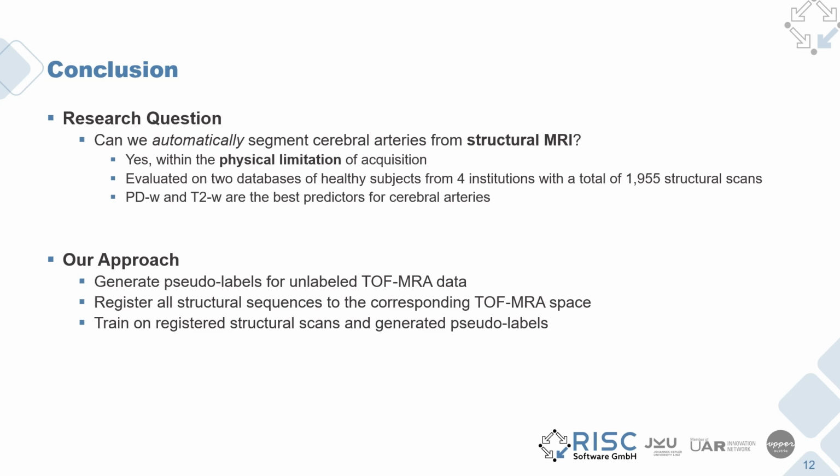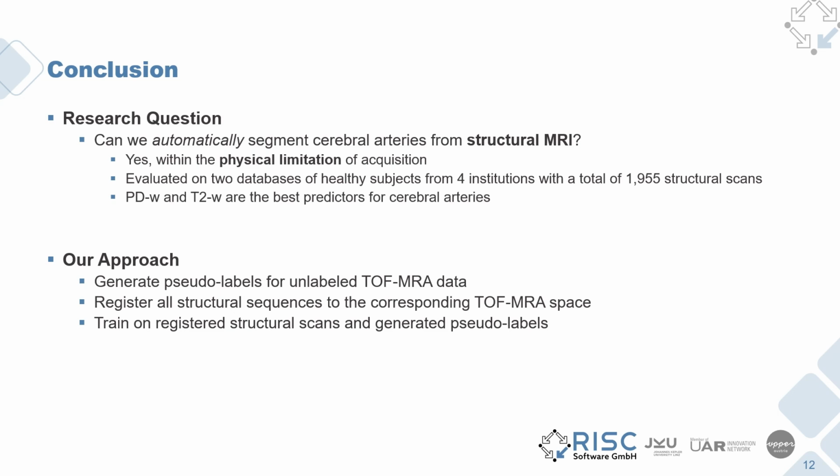We've evaluated our method on 2 databases of healthy subjects from 4 different institutions with a total of almost 2,000 structural scans. Based on our results, we can say that PD weighted as well as T2 weighted sequences are the best predictors for cerebral arteries. Our approach is a 3-step approach.